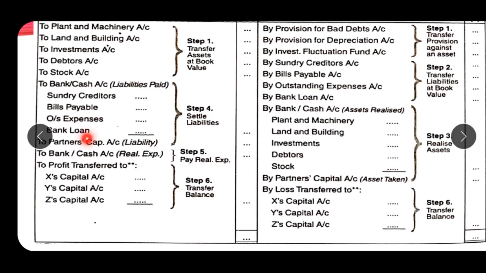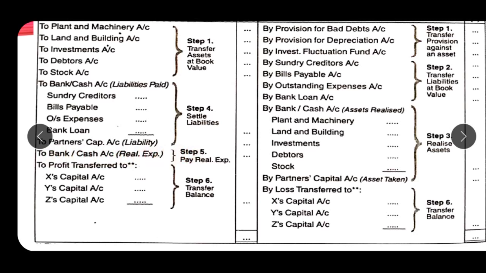When the liabilities are taken over by the partners, it should be debited to the realization account by writing to partner's capital account, liabilities taken over by a partner. When any asset is taken over by a partner, it should be written on the credit side by partner's capital account, asset taken over by a partner. And for the realization expenses, it should be written on the debit side, to bank or to cash, realization expenses.